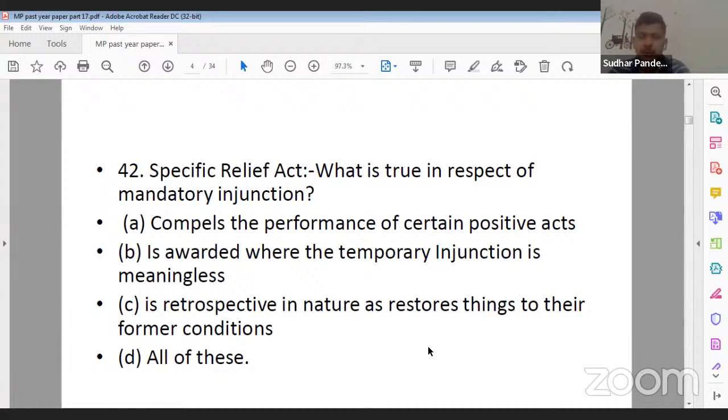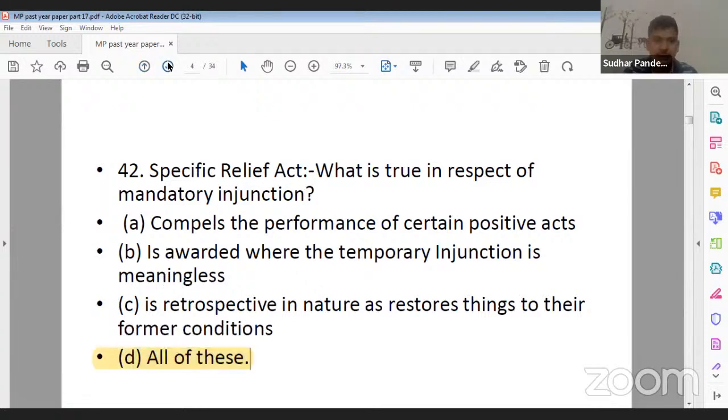So this particular question belongs to Section 39 of the Specific Relief Act. They are simply asking which of the following statements is true regarding mandatory injunction. Option A, compels the performance of certain positive acts. Option B, is awarded when the temporary injunction is meaningless. Option C, is retrospective in nature and restores things to their former conditions. And D, all of these. So its correct answer is D, all of these. Yes, Vinny ji, again you are correct.